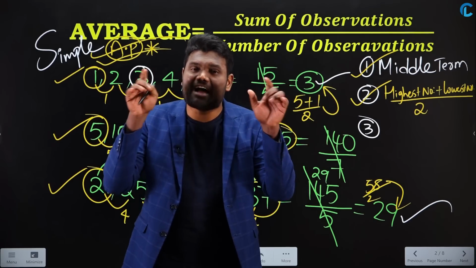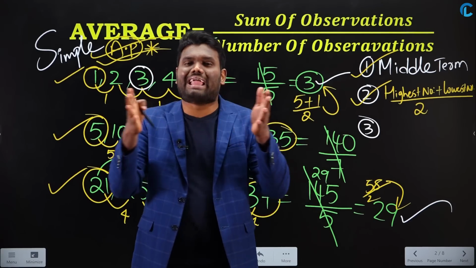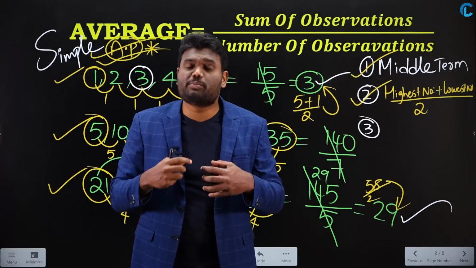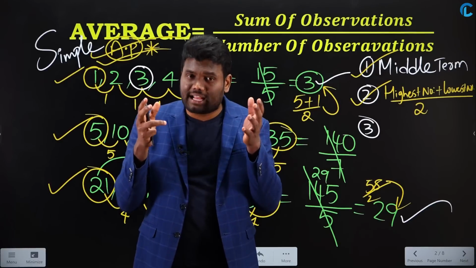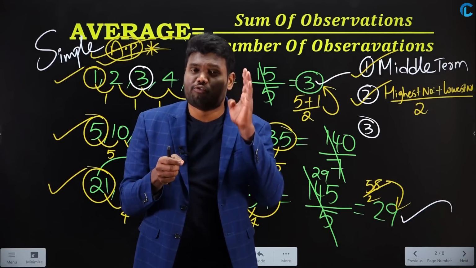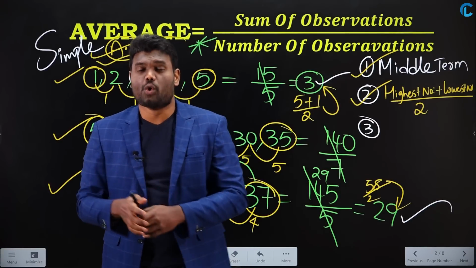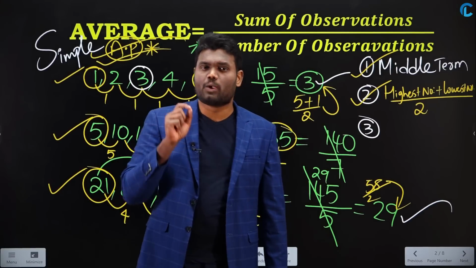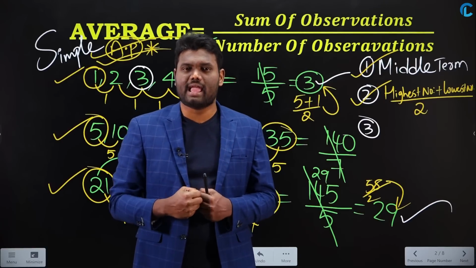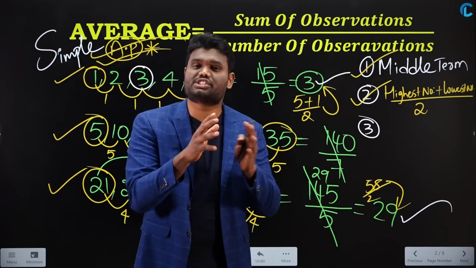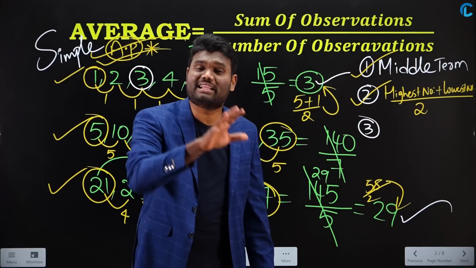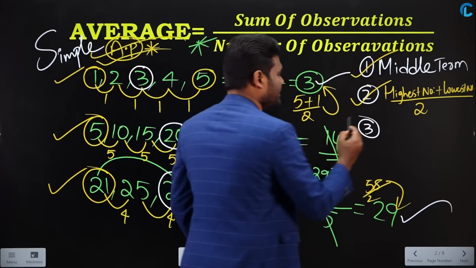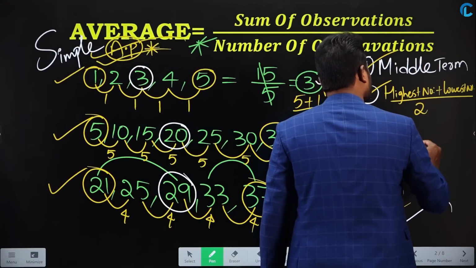Whatever you have with you, you need to distribute it equally. That is the reason when I have 20 chocolates and distribute them among 5 persons, each and every person gets 4 chocolates. Similarly, when I have 50 pens with me and I distribute them among 10 children, each child gets 5 pens. So I can simply say that average is nothing but equal distribution.